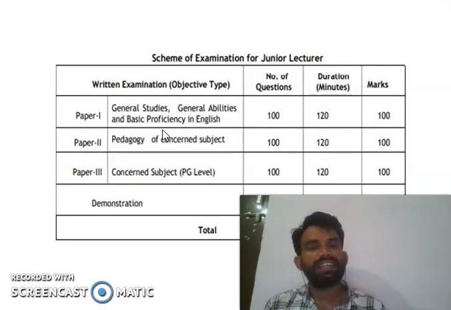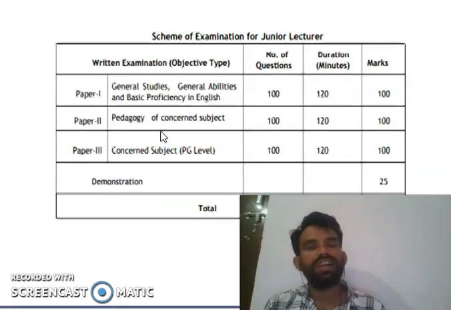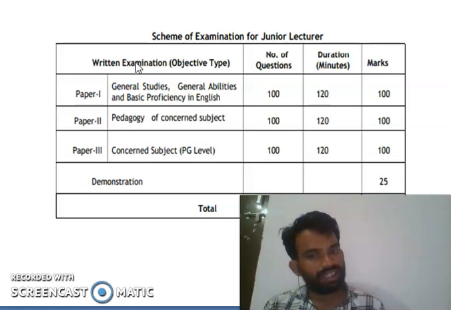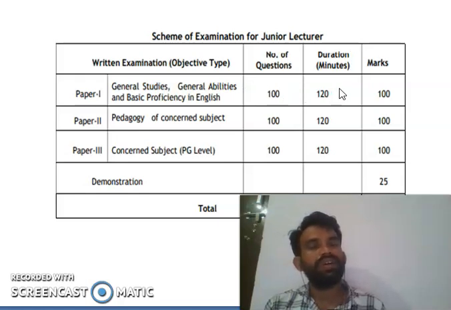And you can see the scheme of examination for junior lecturer. There are 3 papers for junior college lecturer. Paper 1 is general studies, general abilities, basic proficiency in English: 100 questions, 120 minutes, 100 marks, so each question carries 1 mark.